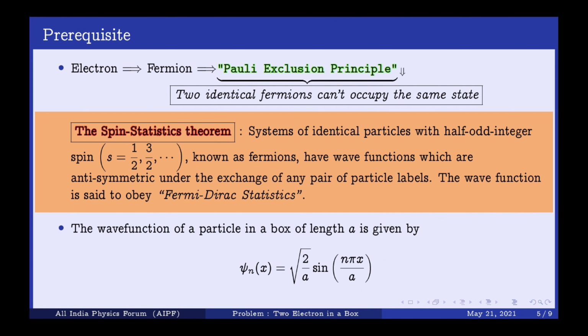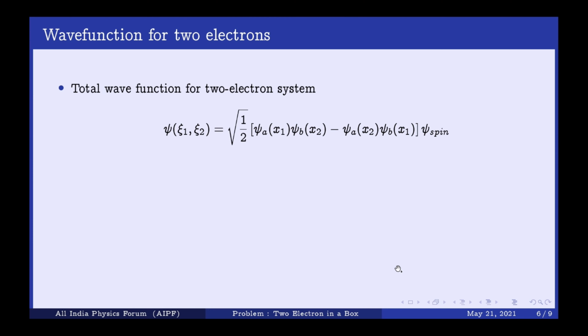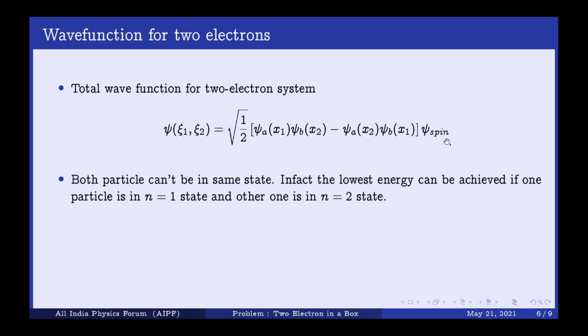Okay, the last prerequisite that we need to solve the MCQ problem is that the wave function for a single particle in a box of length a is square root of 2 by a times sine. The total wave function for the two electron system is given here, where the first part is the orbital or space part and this one is the spin part. Both of these particles can't occupy the same state according to Pauli's principle. So if one particle is in the n equals 1 state, or ground state, the other one will be in the first excited state, or n equals 2 state.